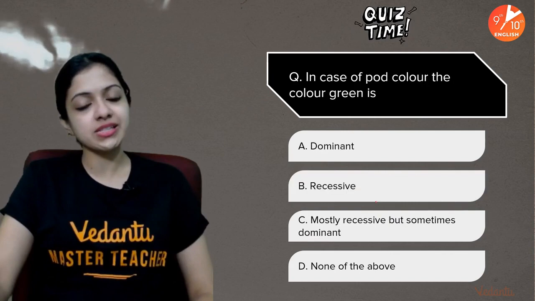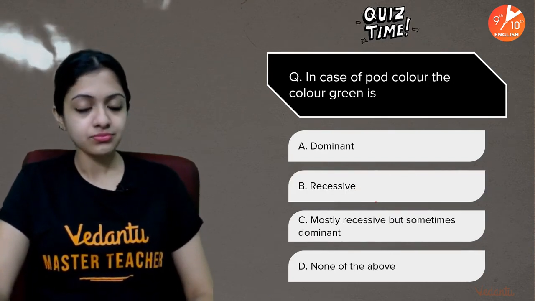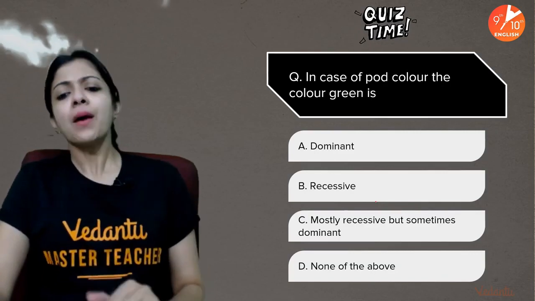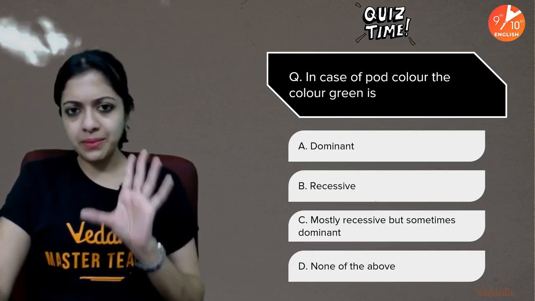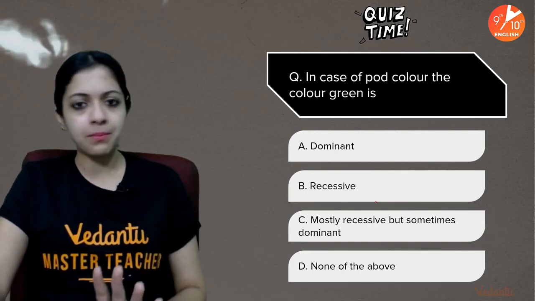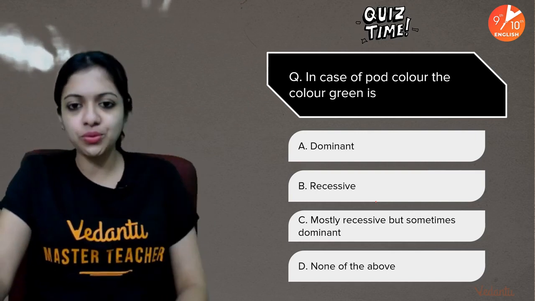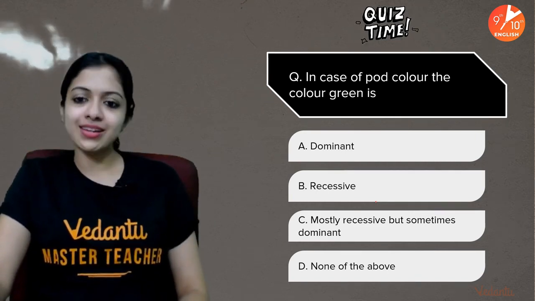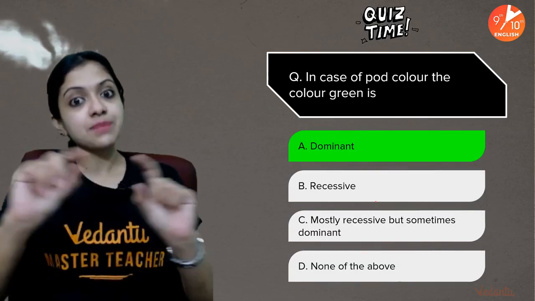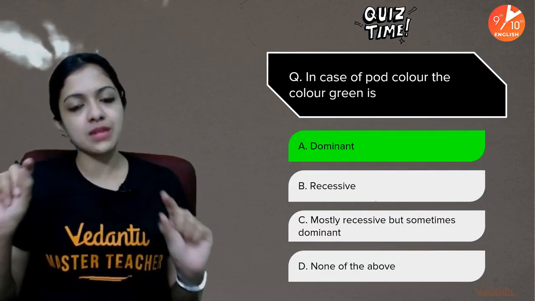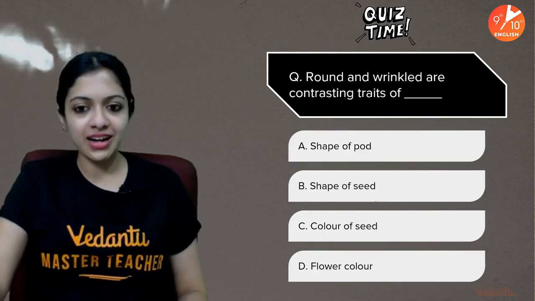And your next question is here. In case of pod color, the color green is dash. Dominant, recessive, mostly recessive but sometimes dominant, none of these. Not a problem in case you get this wrong, because it's a purely memory based question. So in case you remember the table which I showed you last, please try and give me the answer. And your time is up. The answer is dominant. Green color of seed pod in a pea plant is said to be the dominant trait over yellow pod color.